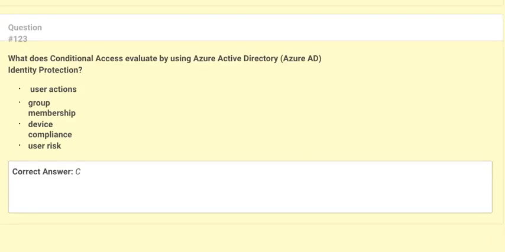Next question is, what does conditional access evaluate by using Azure Active Directory, Azure AD Identity Protection? Option A, user actions. Option B, group membership. Option C, device compliance. Option D, user risk. Correct answer is option C.